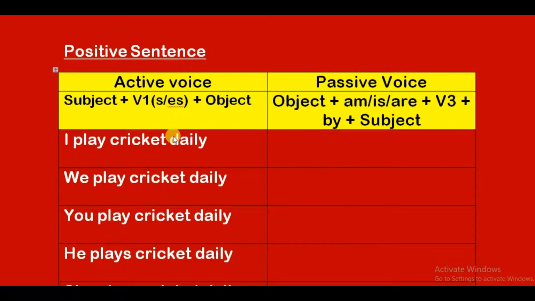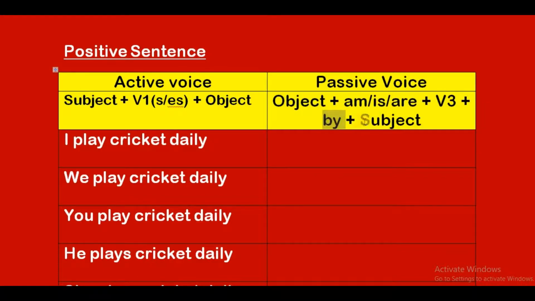So let's compare the active voice sentence with the passive voice formula. Here the object is cricket. Is cricket singular or plural? It is singular only. Therefore, cricket is. Coming to the verb form, here the verb is v1, that is play. v3 of play is played. Therefore, cricket is played. Remaining is common.